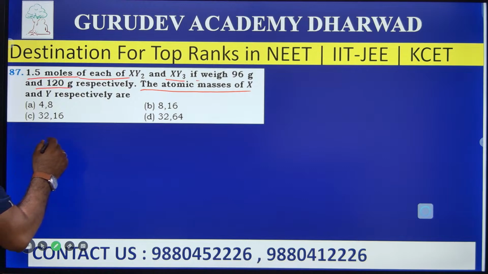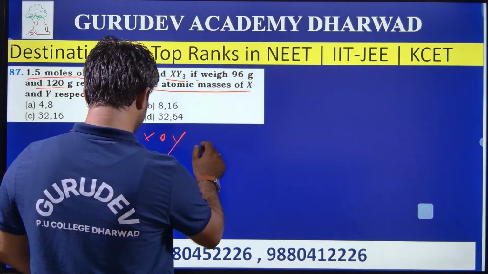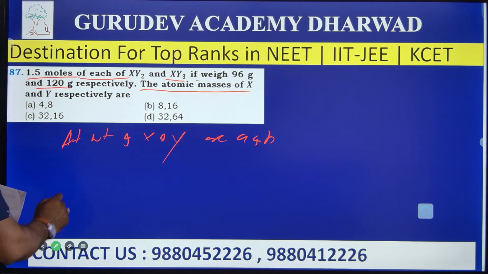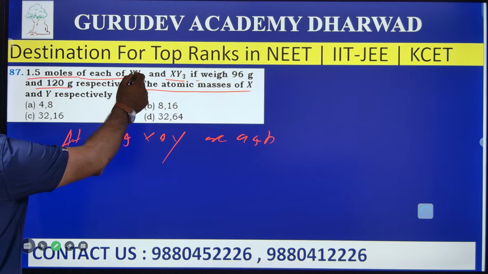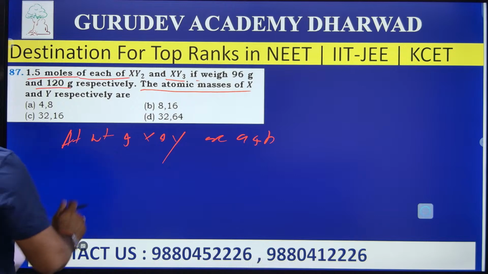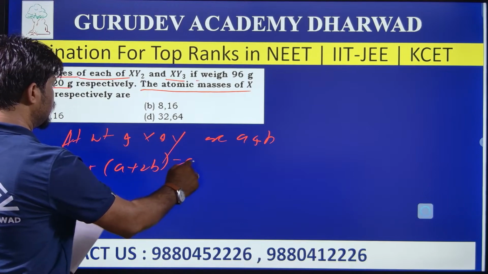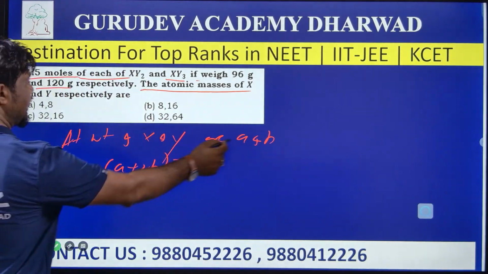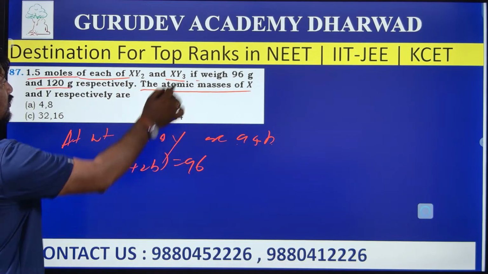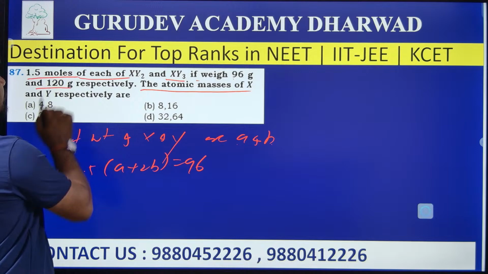So we know that the atomic weights of X and Y are taken as A and B. So now for XY2 and XY3, 1.5 into a plus 2b is equal to 96, because X is taken as a, Y is taken as b. Here there is 1 X and 2 Y, that is 2b, equal to the molecular mass they give, 96 here. Like this, I am going to take it for the other one, that is for the 120.